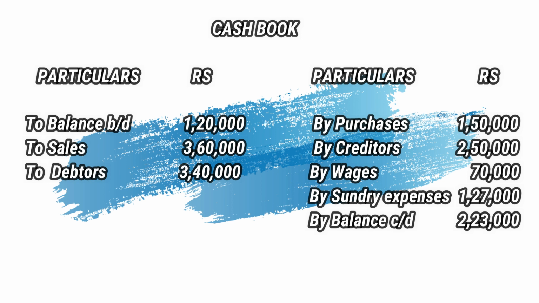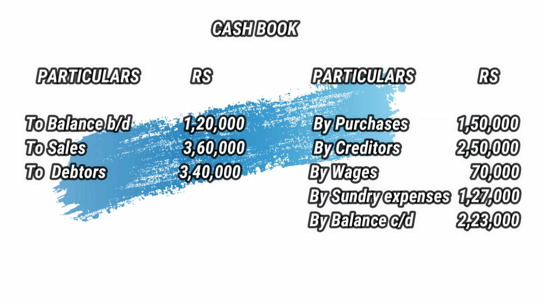Now, again, let me tell you, cash book to balance brought down should be taken to the statement of affairs prepared at the beginning. To sales, it means cash sales. To debtors, it means cash received from debtors. Come to the credit side, by purchases, it means cash purchases. By creditors, it means cash paid to creditors. By wages, we have paid wages and that should be taken to trading account debit side. By sundry expenses, that should be taken to the P&L account debit side. By balance carried down, this amount should be taken to the balance sheet, which we are going to prepare at the end of the solution.